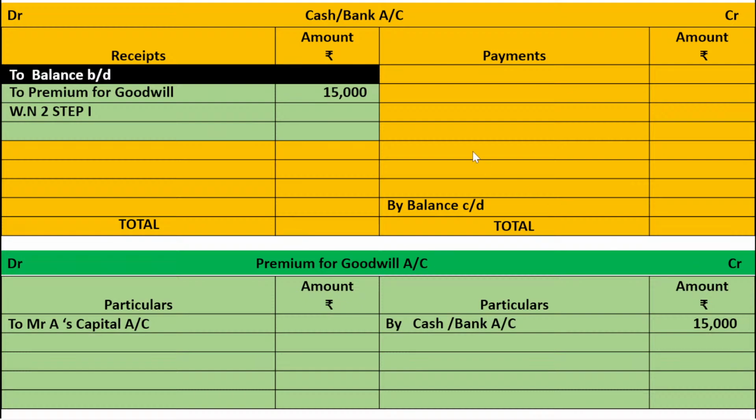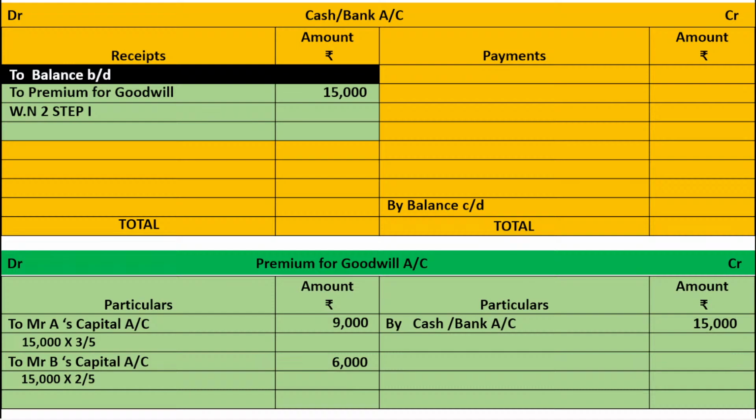The second step is to distribute this goodwill. What is our entry? Premium for goodwill account debit to Mr. A's capital account, that is 15,000 into 3 by 5 in the sacrifice ratio, it amounts to rupees 9,000. To Mr. B's capital account, it is 15,000 into 2 by 5 in the sacrifice ratio, it is 6,000.